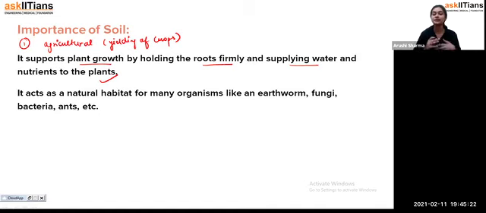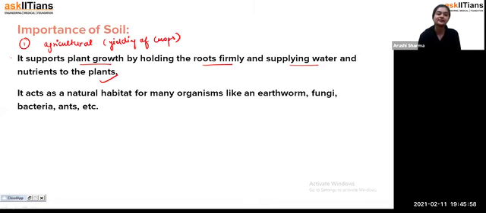When the growth of the plant is very good, directly or indirectly, when we are doing the agriculture process, we require that the yielding of the crop must be good, and the quality of the crop must be good. All these things we get only from the soil, because soil contains air, water, nutrients, and all of these components, which transfer from the soil to the plant, and that's how the growth of the plant will be good. Okay, so that's an important point for the soil, students.